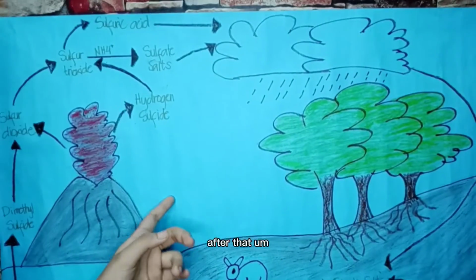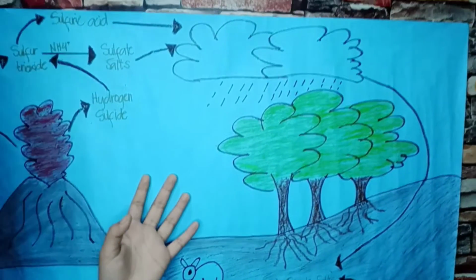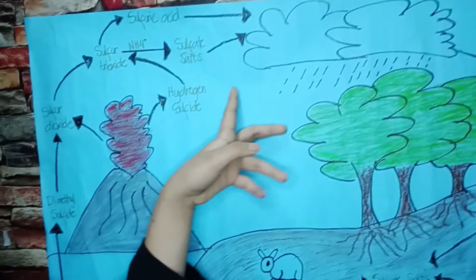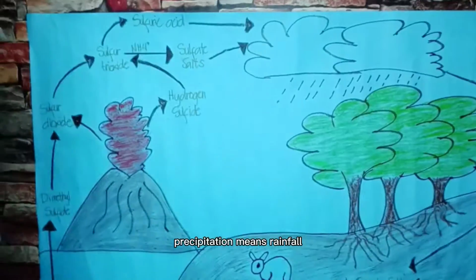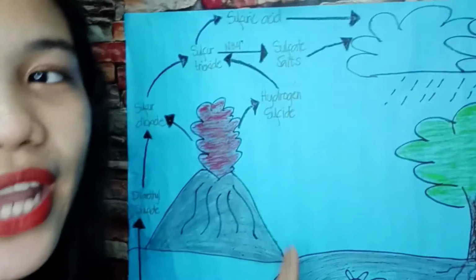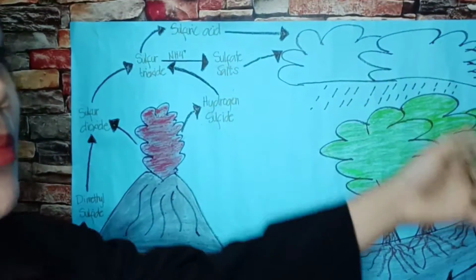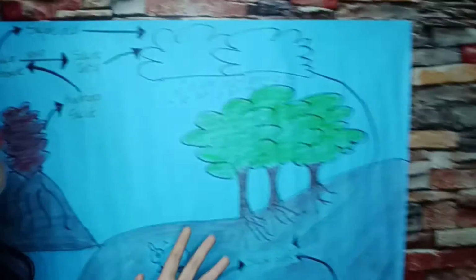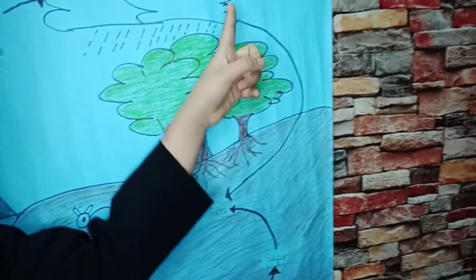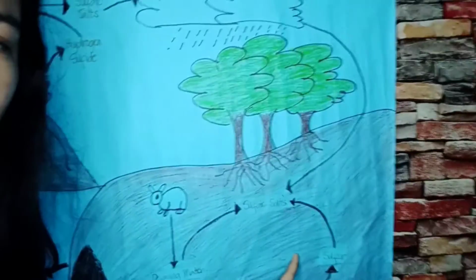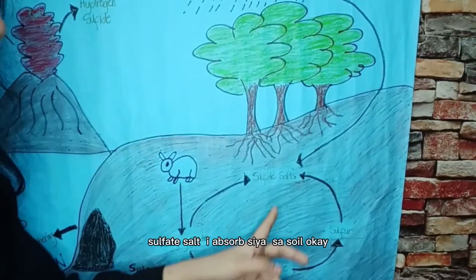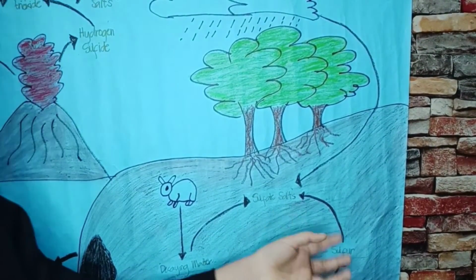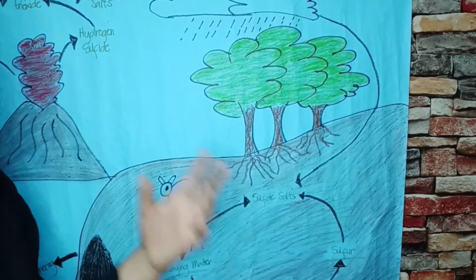After that, the sulfur will fall back to the earth through precipitation. Precipitation means rainfall. So through rain, the sulfur is released back to the earth. Okay? And then, as the arrow shows, it goes to the soil. The sulfate salt is absorbed by the soil.